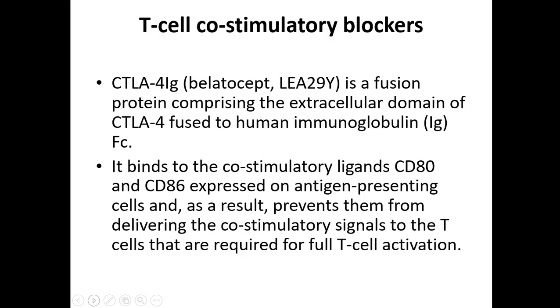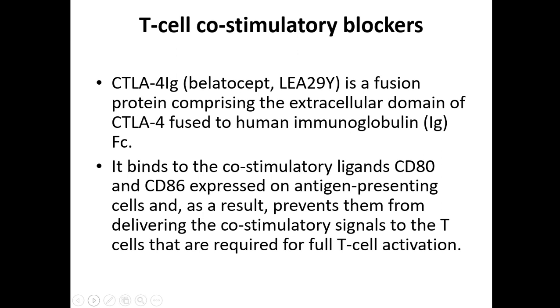Then T cell co-stimulatory blockade. In the initial video, I told regarding the CTLA4. CTLA4 immunoglobulin is a fusion protein comprising the extracellular domain of CTLA4 fused to human immunoglobulin Fc. It binds to the co-stimulatory ligands CD80 and CD86 expressed on the antigen presenting cells, and as a result prevents them from delivering the co-stimulatory signal to the T cells that is required for full T cell activation.